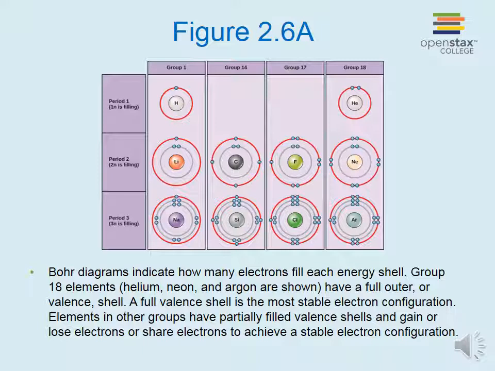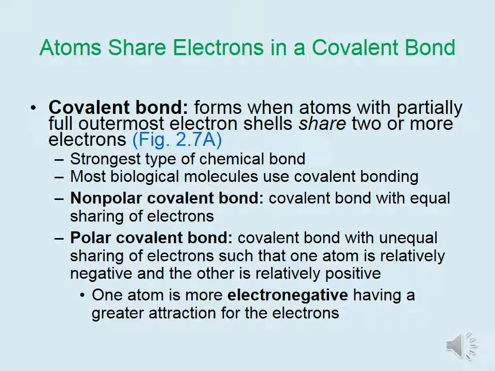Elements in other groups have partially filled valence shells and gain or lose electrons or share electrons to achieve a stable electron configuration. A covalent bond is a chemical bond in which atoms with partially full outermost shells share 2 or more electrons to fill their outermost shells. This is the strongest type of chemical bond, and therefore most biological molecules use covalent bonding.